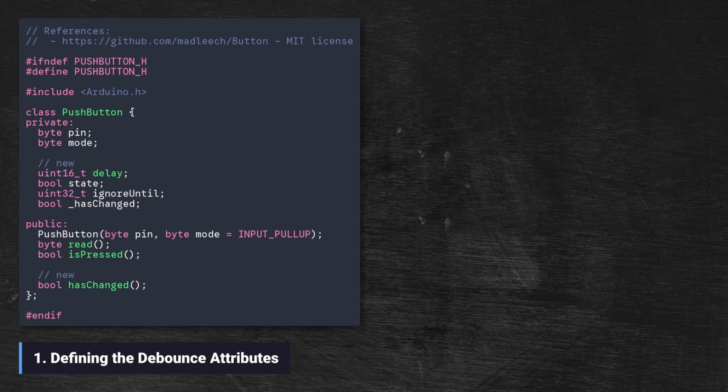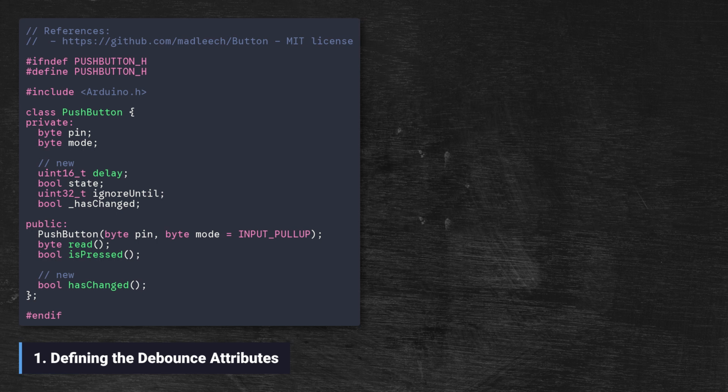In the header file, we add 4 new private members. About the delay, this is the debounce time. The purpose is that when you press a mechanical button, the internal metal contacts don't close perfectly. They bounce or vibrate, creating a rapid sequence of high, low signals for many milliseconds.